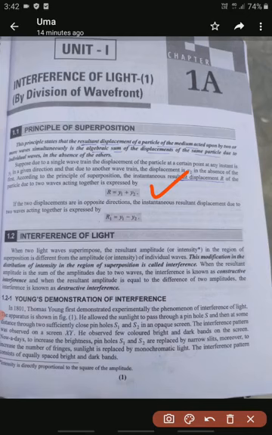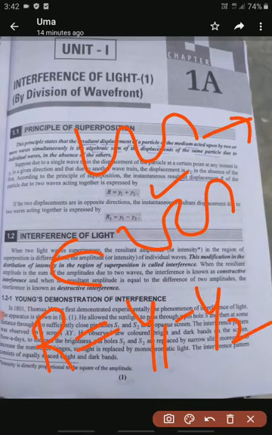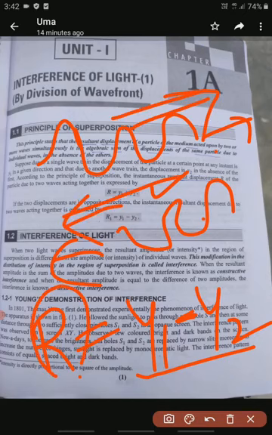If two persons are talking in opposite directions, or two waves, one wave moves like this and another wave moves in another direction, automatically the resultant displacement is equal to y1 minus y2. Why do we get a minus value? Because these waves are moving in opposite directions. The first wave moves in this direction and the other wave moves in the opposite direction. So the resultant displacement of the wave is equal to y1 minus y2.